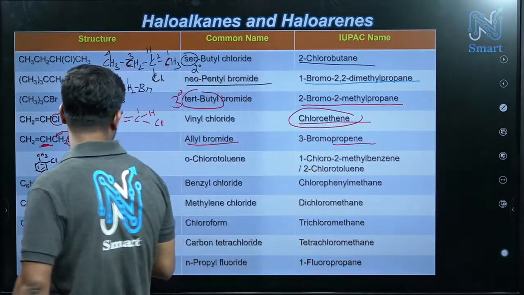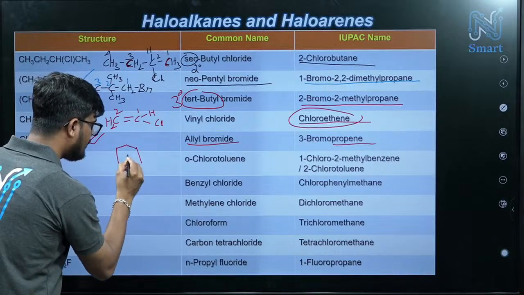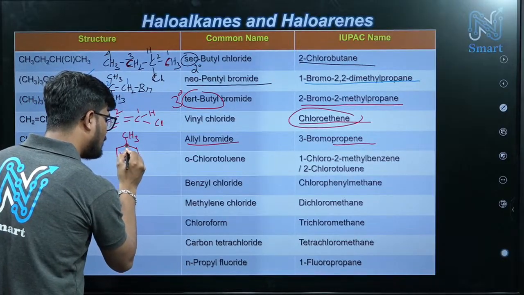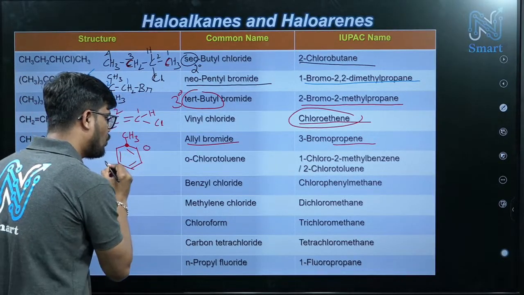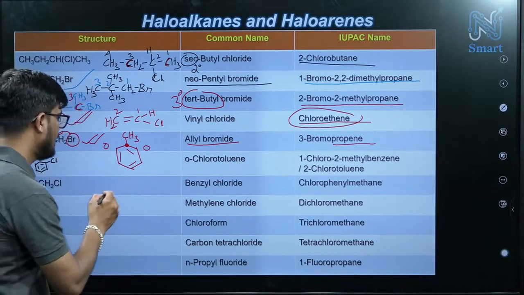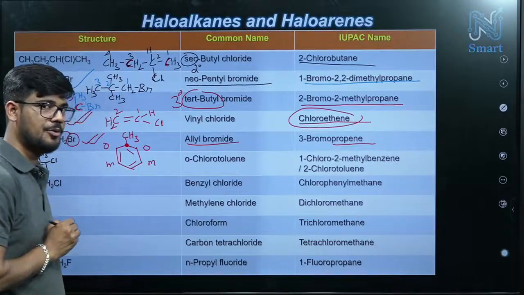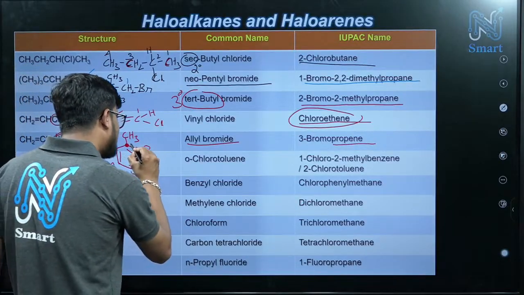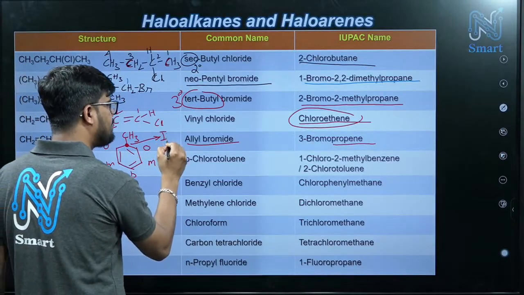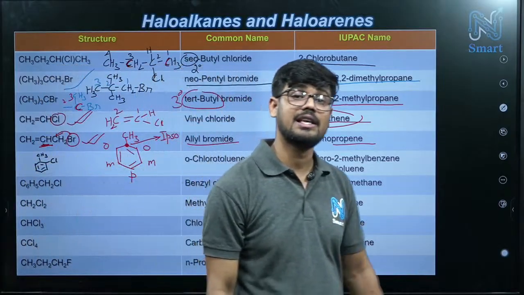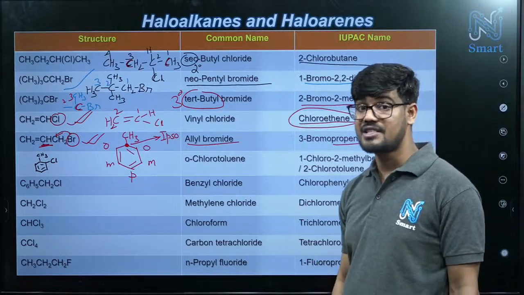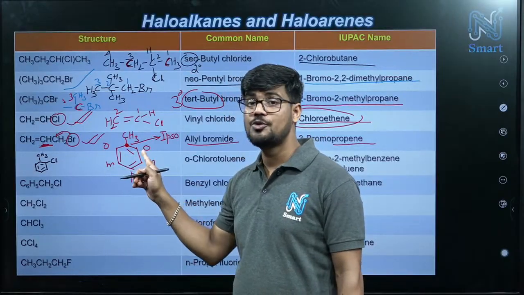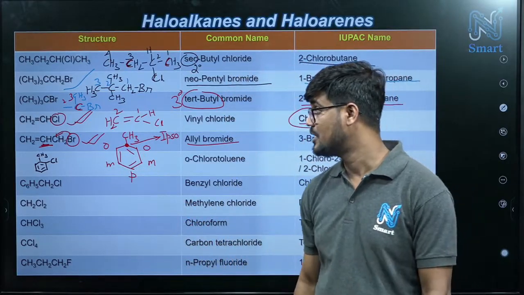Now just check, if we have this type of system, always remember with respect to this carbon, this will be called ortho. So how many ortho position we have? 2. This will be called meta. How many meta position we have? 2. And 1 will be para. And this carbon will be called ipso positions. In organic chemistry, especially in reaction mechanism, these terms will be very, very important. That is ipso position, 2 ortho position, 2 meta position, and 1 para position.